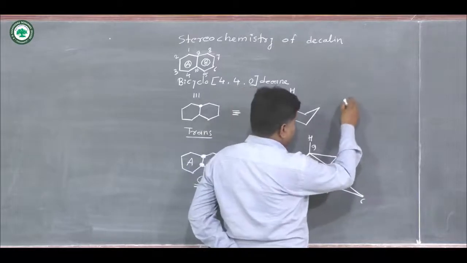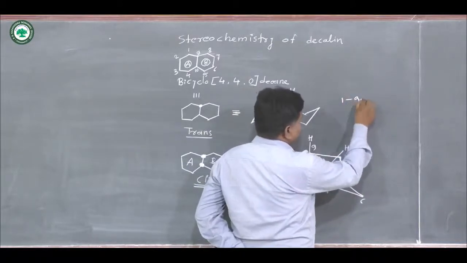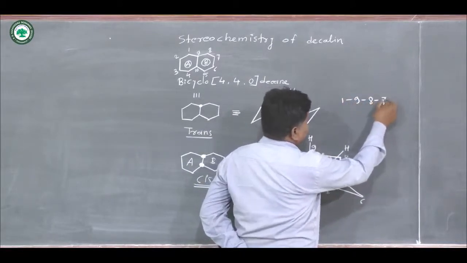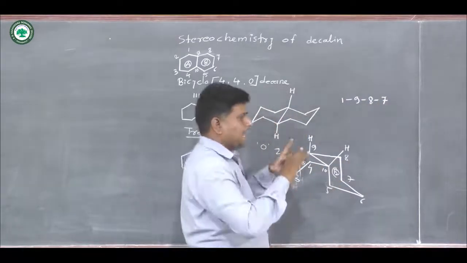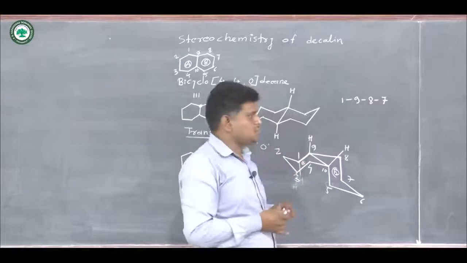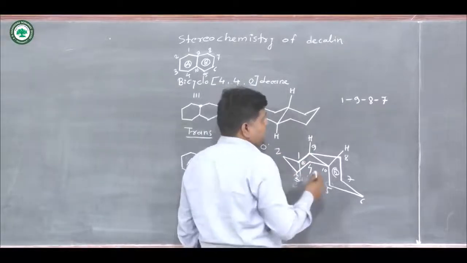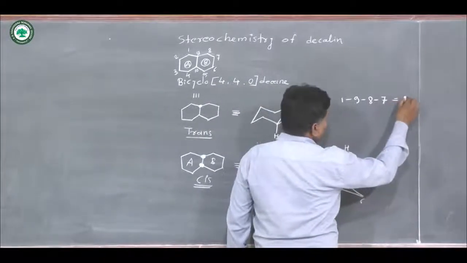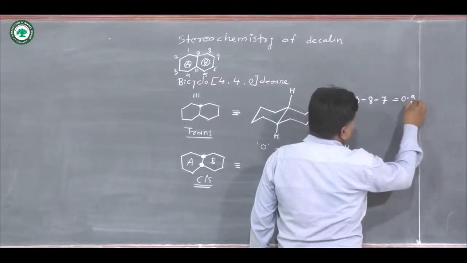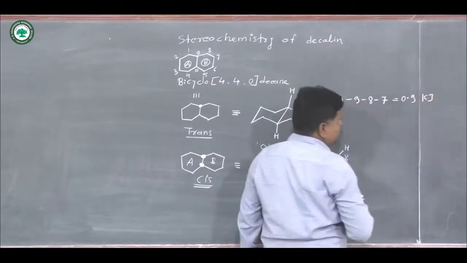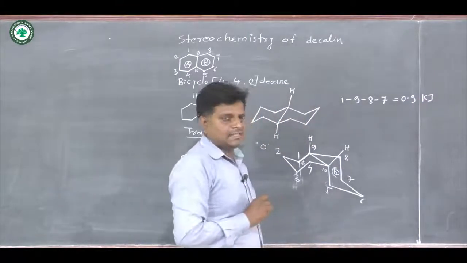So the first segment is 1, 9, 8, 7. Here it gives a gauche interaction, butane gauche interaction, and that interaction gives 0.9 kilojoule energy for this first segment.